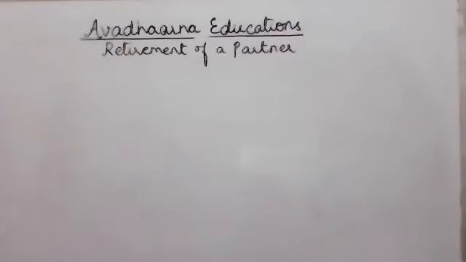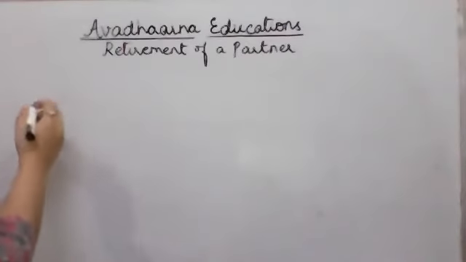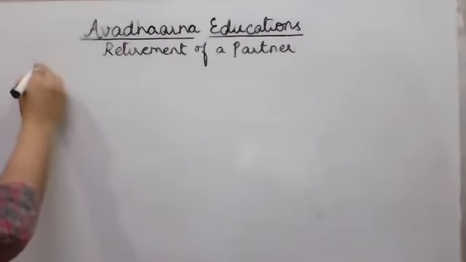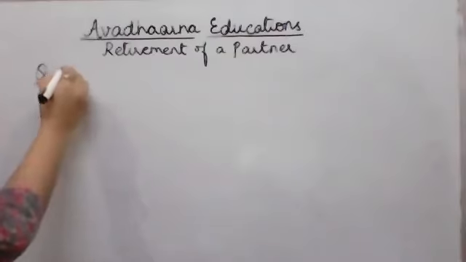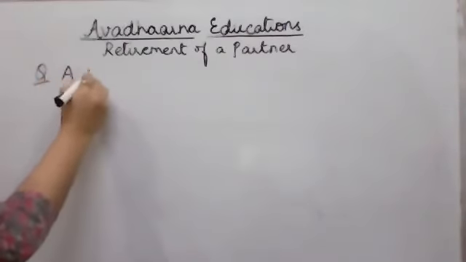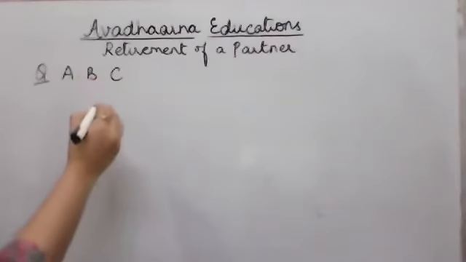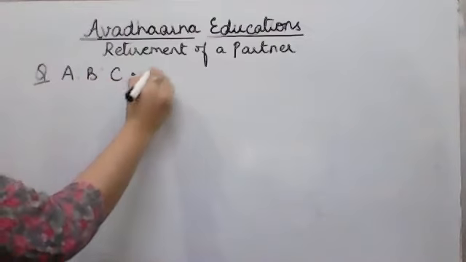Now we have received certain queries from our students. Let's first resolve them. And in today's session, we'll be learning about the treatment of goodwill in case of retirement of a partner. But before that, there is one query which we have received from one of our students. The question says that there are three partners, A, B, and C, and they are sharing profit and losses in the ratio of